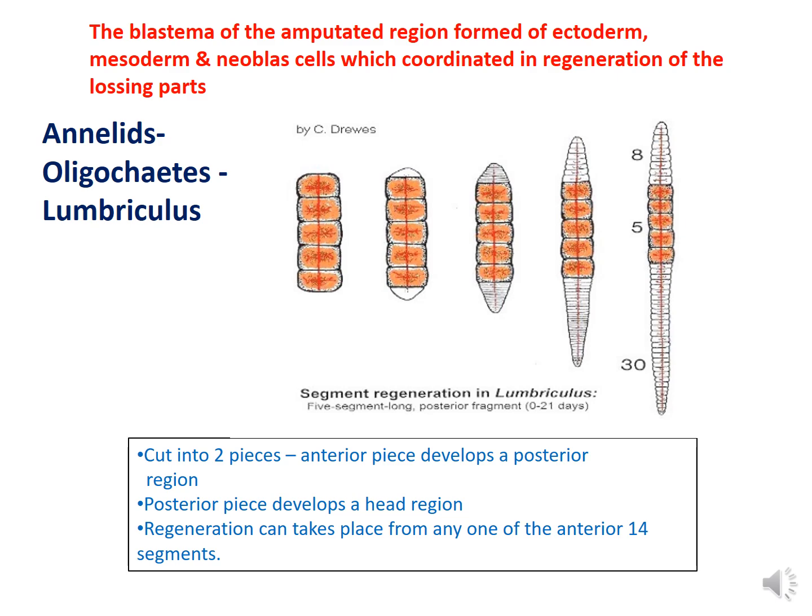Next example, annelids, oligochaetes. Cut into two pieces. You can observe the diagram. The anterior piece develops the posterior region, and the posterior piece develops the head region. So regeneration can take place from any one of the anterior 14 segments.